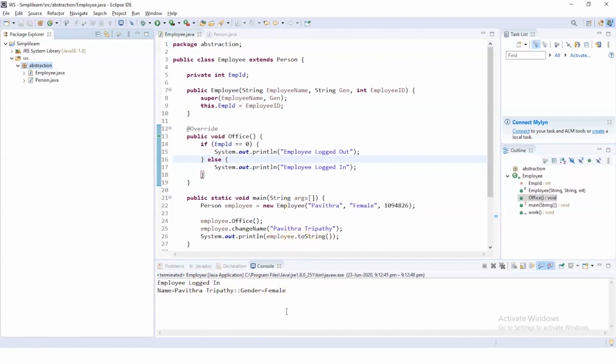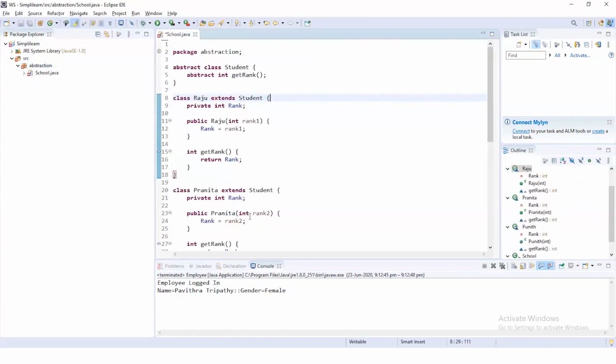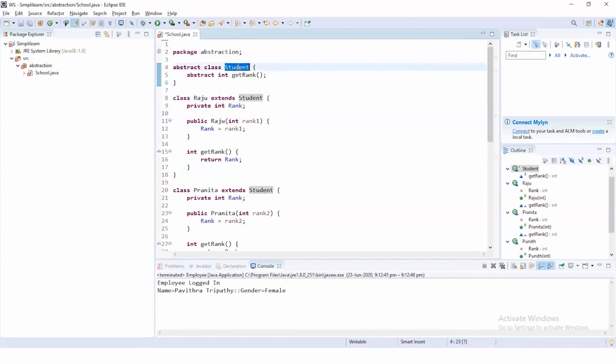Now moving ahead, we shall execute our next example, which will be based on students. Here, the class Student is the abstract class, and three different student classes, namely Raju, Pranita and Punit, will inherit the Student class and generate the output that displays their particular ranks. You can see our abstract class, Student, is declared using the keyword abstract, and inside that we have an abstract method, getRank.